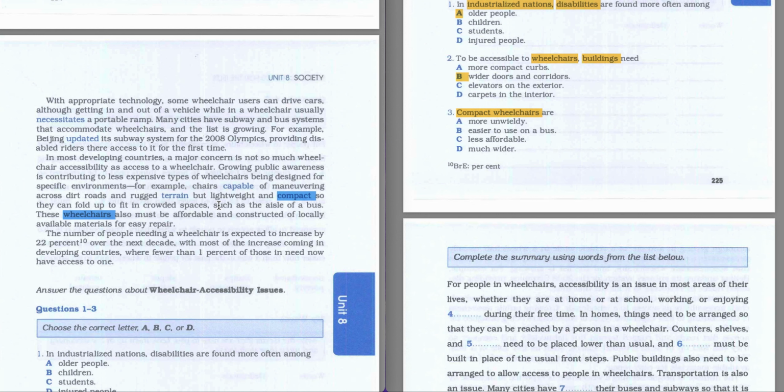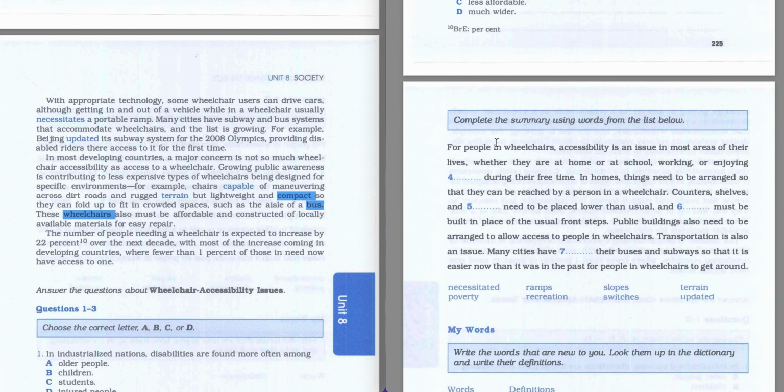For example, chairs capable of maneuvering across roads and rugged terrain, but lightweight and compact, so they can fold up to fit in crowded spaces, such as the aisle of a bus. These wheelchairs must be affordable and constructed of locally available materials for easy repair. As you can see, these compact wheelchairs are so easy to use on the bus. There is information about it, and this is our answer.